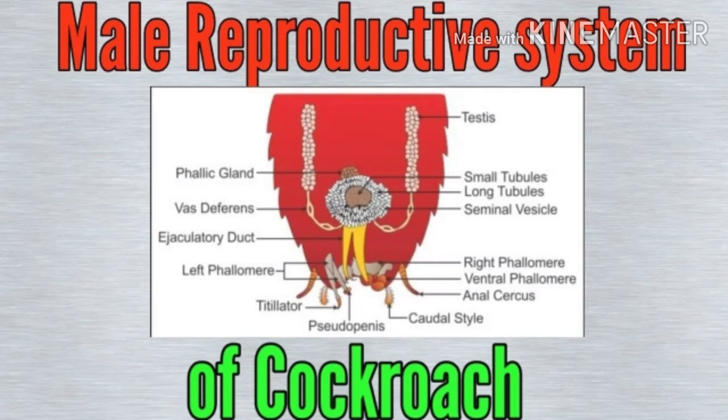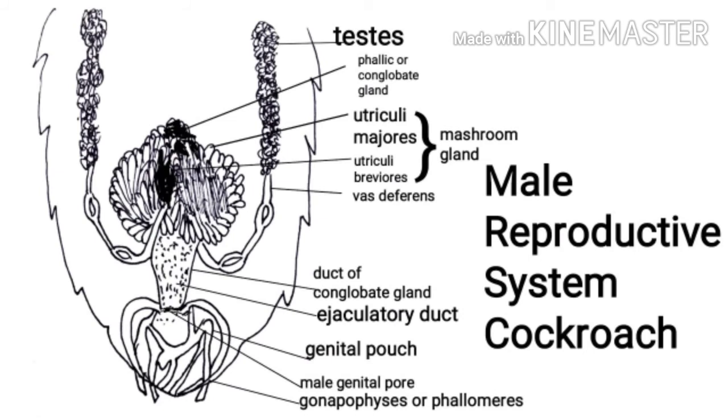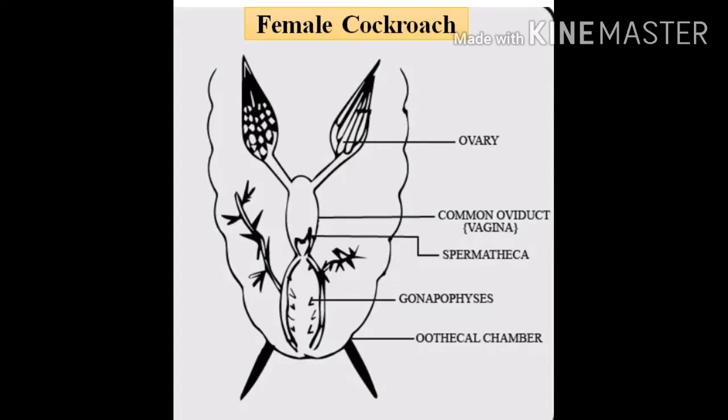Male sex organs are separated. That is called unisexual. They have well-developed reproductive organs. First, let's discuss the male reproductive system. The male reproductive system consists of a pair of testes, vasa deferentia, ejaculatory duct, utricular glands, phallic glands, and external genitalia. Next, the female reproductive system of the cockroach consists of a pair of ovaries, vagina, genital pouch, collateral glands, spermathecae and external genitalia.